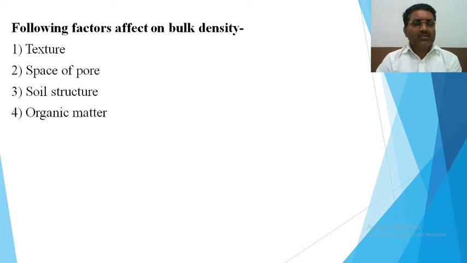At the same time, the amount of organic matter available in the soil also determines the density. That means how much plant, shrub, grass, and decomposed animal material is added in that soil also matters for the density.